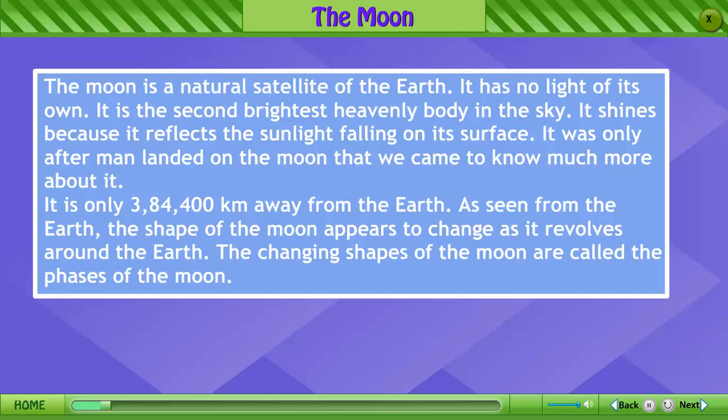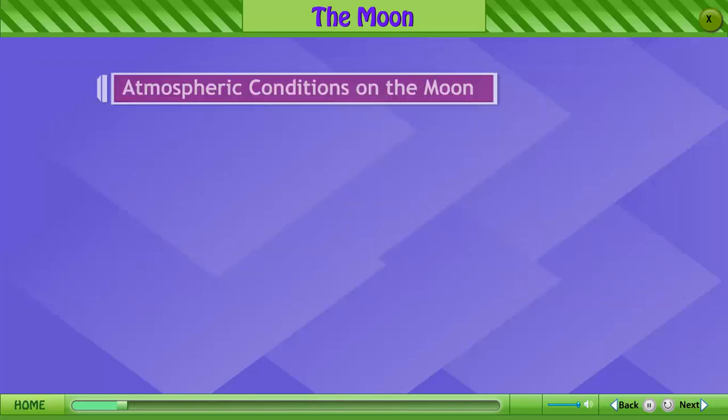It was only after man landed on the Moon that we came to know much more about it. It is only 3,84,400 kilometers away from the Earth. As seen from the Earth, the shape of the Moon appears to change as it revolves around the Earth. The changing shapes of the Moon are called the phases of the Moon.